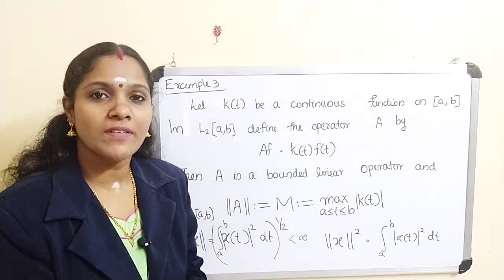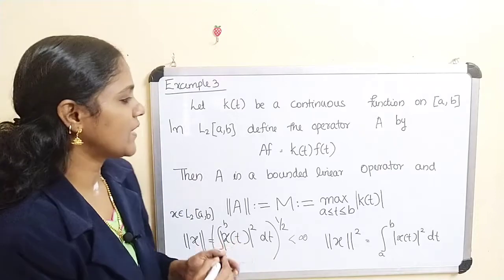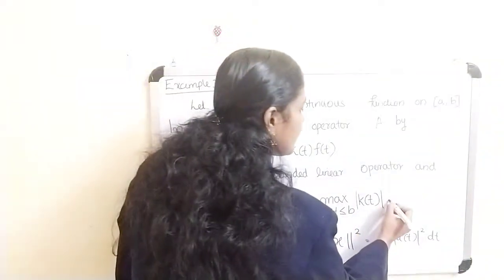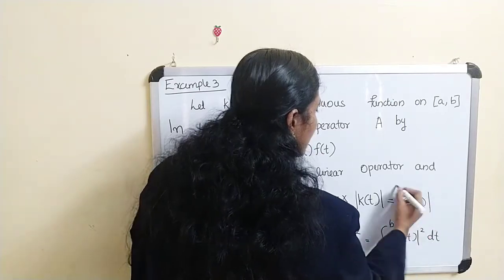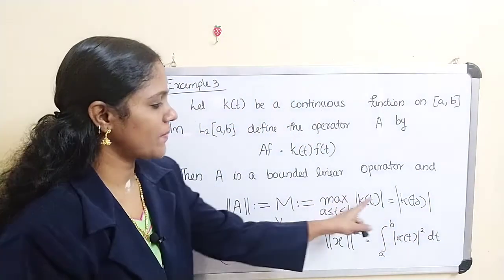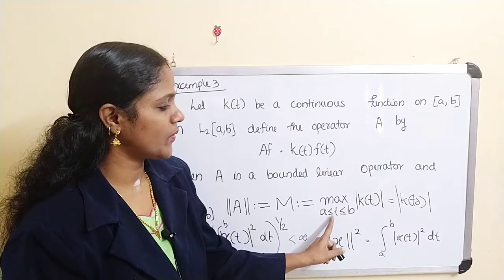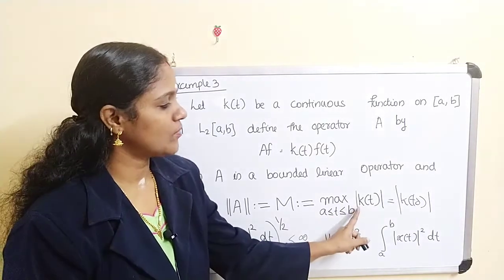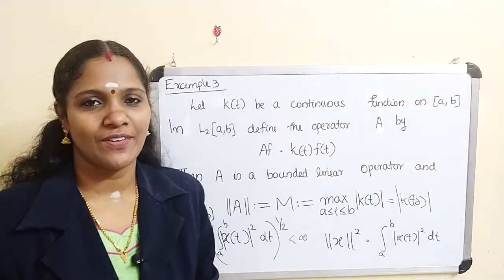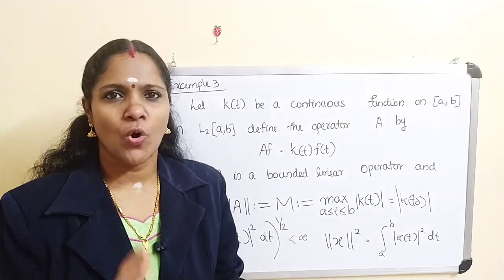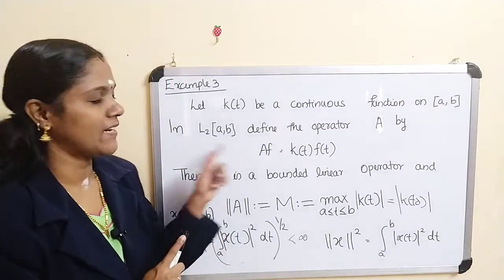Suppose this maximum is attained at a point t0 between a and b, then this value is the same as |k(t0)|. We have to prove this. Hope the definition is clear.